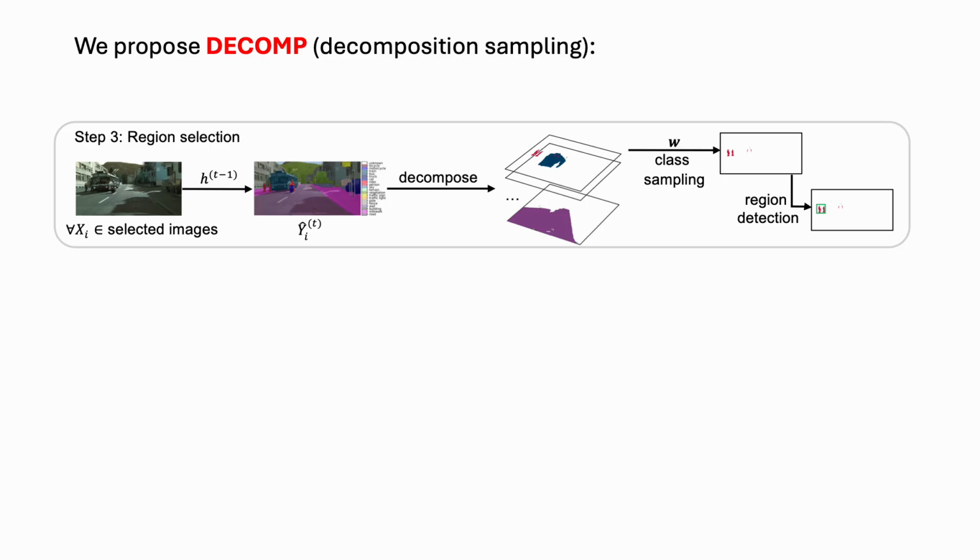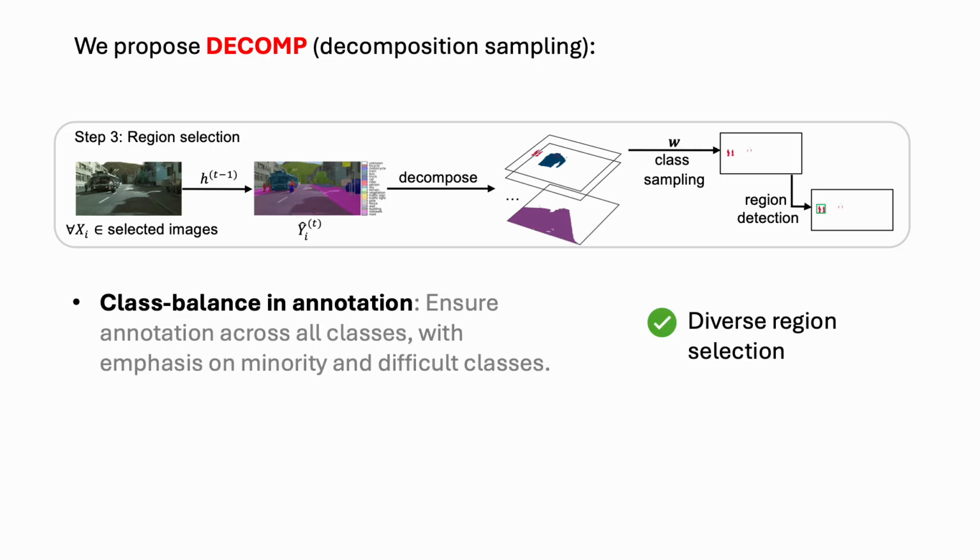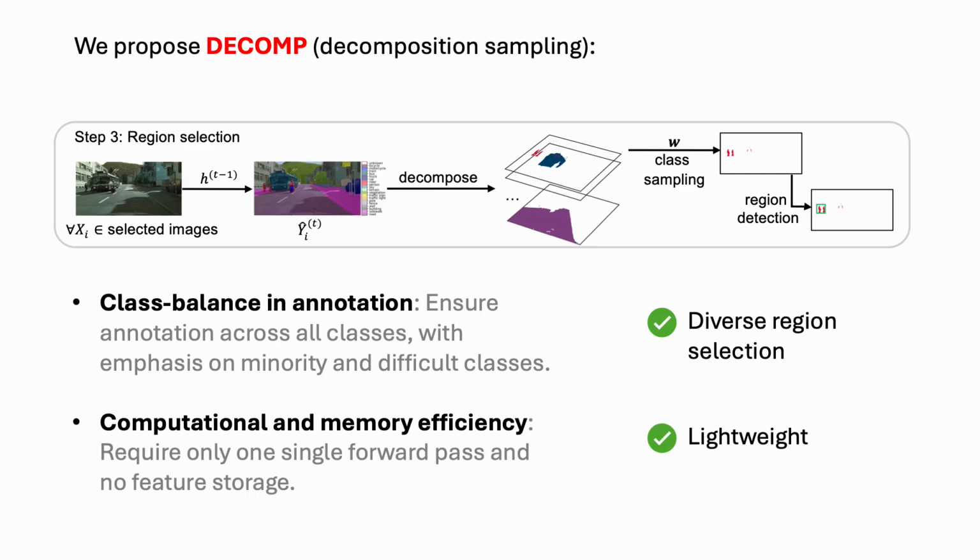We first select a class based on the class confidence rates, for example, the pedestrian in this case. Then we take the decomposed segmentation map and identify a region that best represents the sampled class. This allows for a selection of regions from all classes, composing a diverse annotation set. Additionally, our method requires no region feature calculation or storage, remaining lightweight when applied to large datasets, large-sized images, or tasks with many classes. Our method can also be applied to cases where regions of different sizes are selected without adding additional computation.